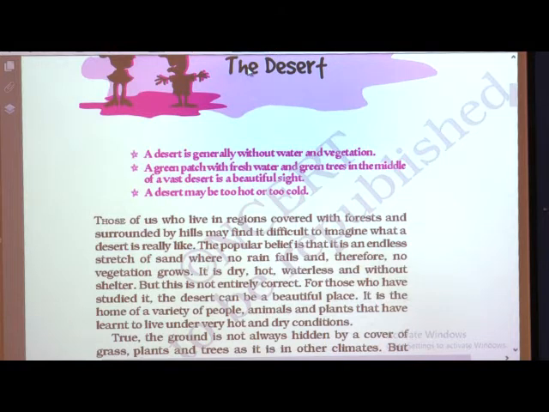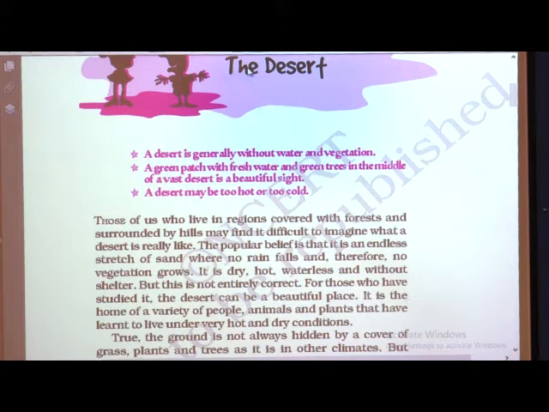A desert may be too hot or too cold. See, we hear only that deserts are very hot, but actually that is not the truth, because deserts are very hot during the day, but during the night they become very cold. You can do a small experiment. Actually we are living in a different region, but for some different purposes we are using sand.